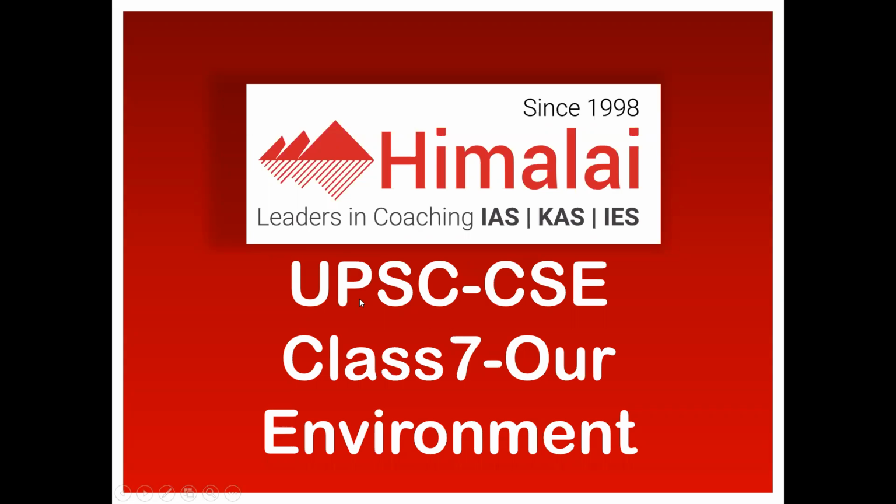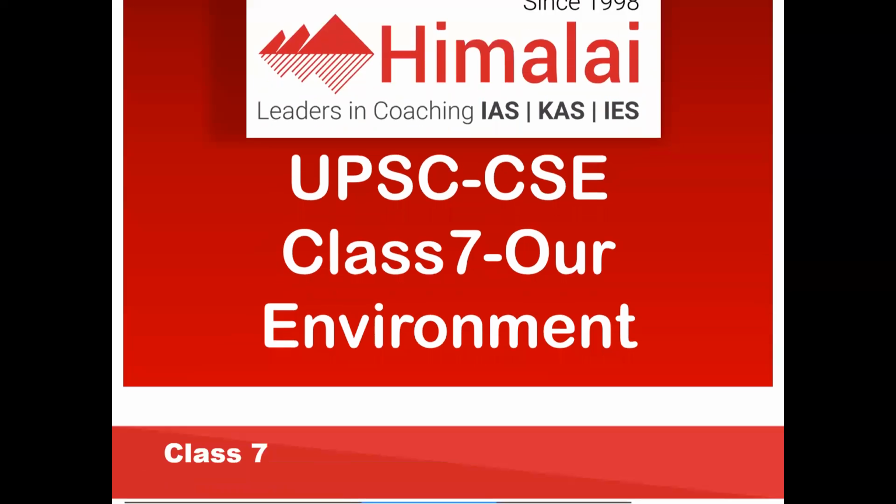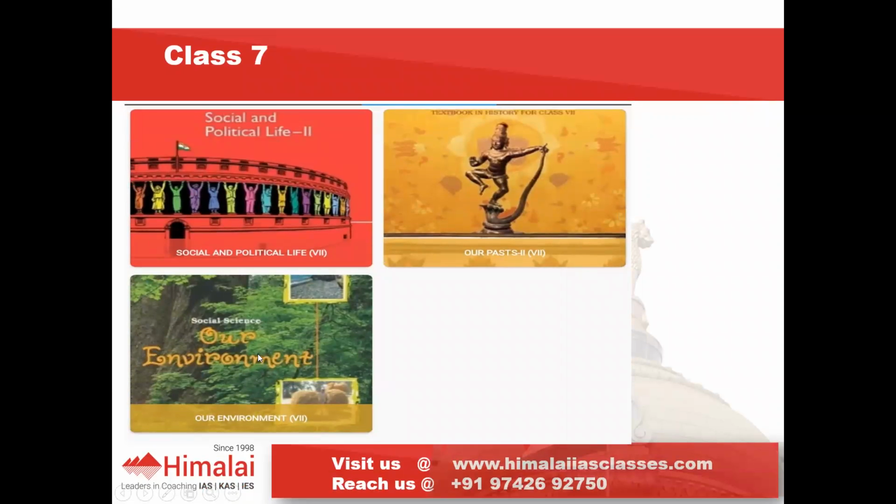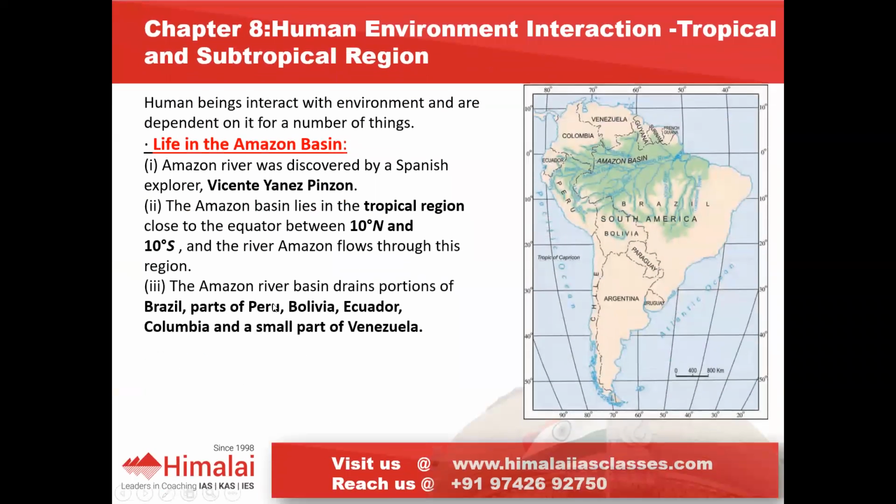In this video, we are going to discuss chapter 8 of class 7 NCERT, Our Environment. This is the book we are referring to. And what is the chapter name? Human Environment Interaction, Tropical and Subtropical Region. In this chapter, we are going to discuss one tropical region and one example of a subtropical region, and we will see what is the human and environment interaction over there.